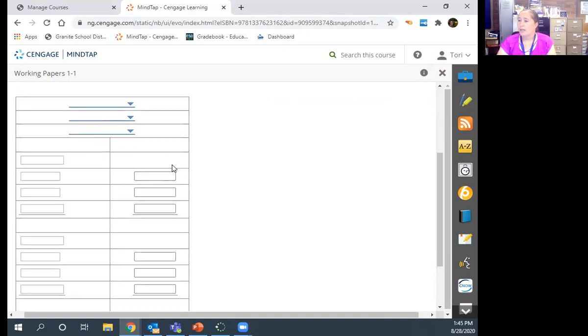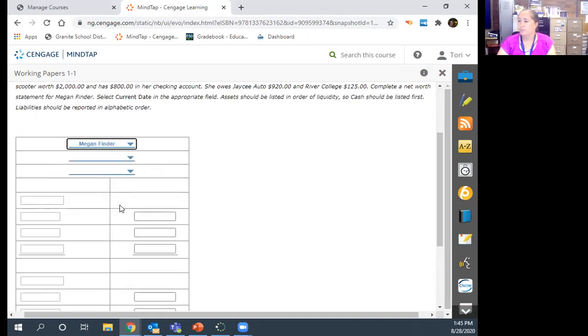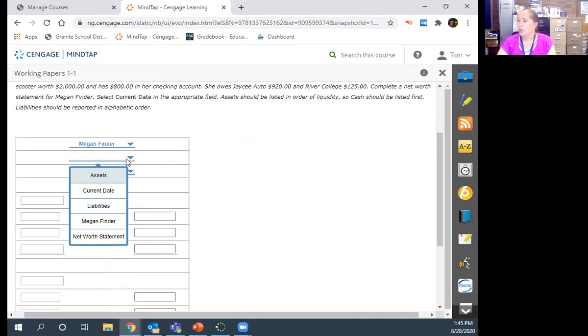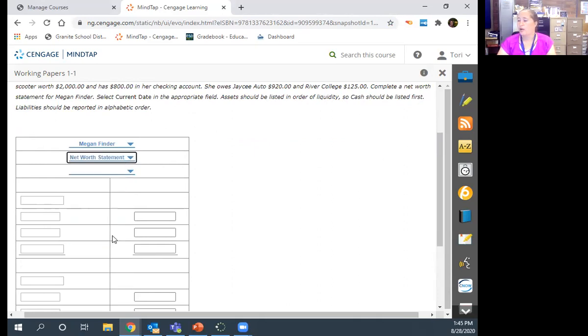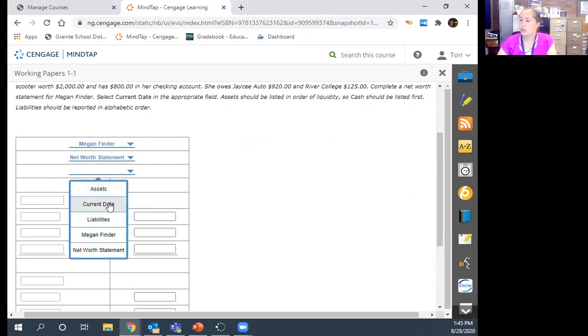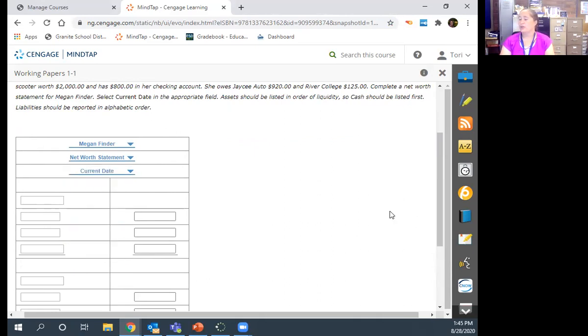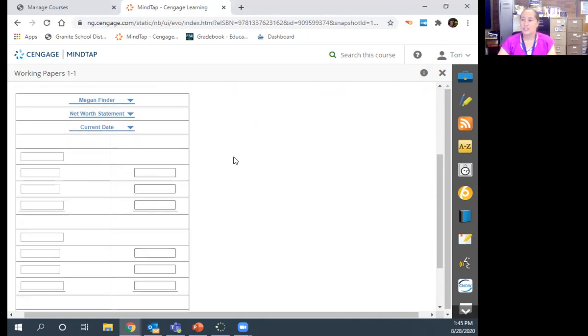So we're going to come right here. We're going to put in Megan's name, and we're going to put in her net worth statement. And then we're going to say it is for the current date. So when you hear about Bill Gates being worth billions of dollars, this is how they're calculating it. He's just going to have a lot more stuff on it. So the first thing is our assets, so anything that is worth money.